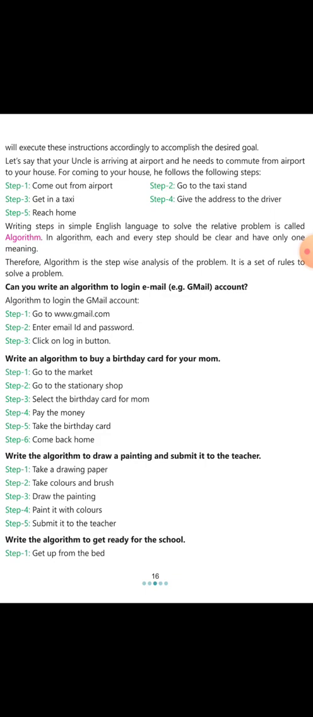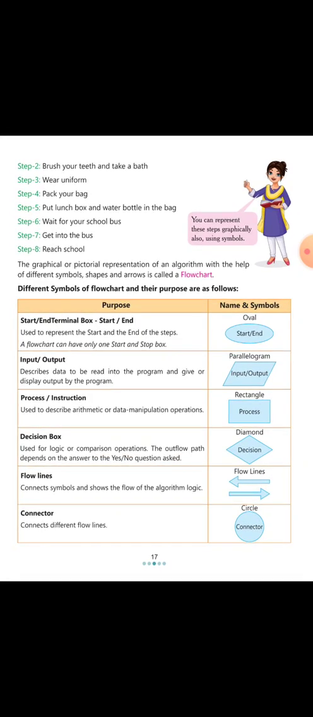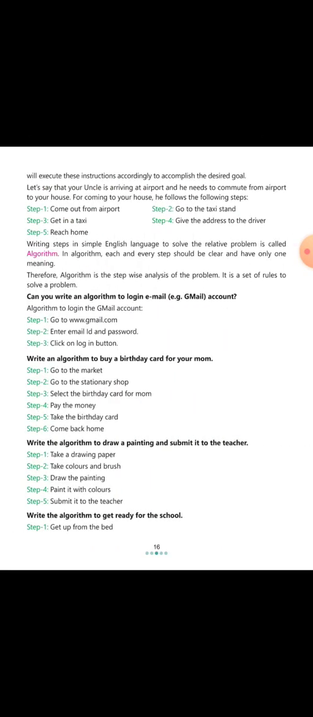Next, suppose we want to write an algorithm to draw a painting and submit it to a teacher. What steps do we follow to draw a painting? First of all, step 1, take a drawing paper. Step 2, take colors and brush. Step 3, draw the painting. Step 4, paint it with colors, and step 5, submit it to the teacher. So this is an algorithm for drawing a painting.